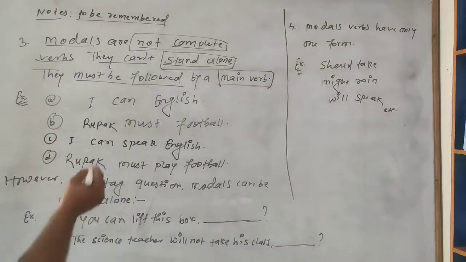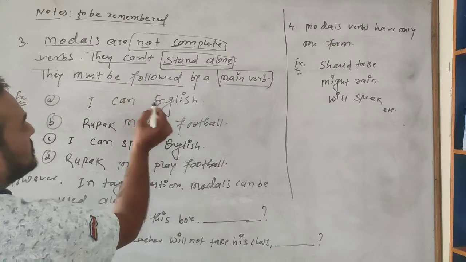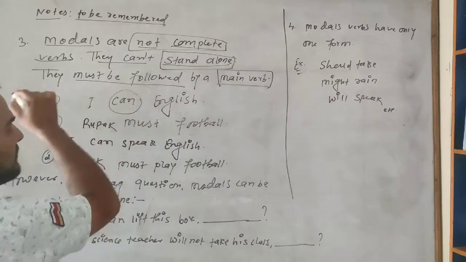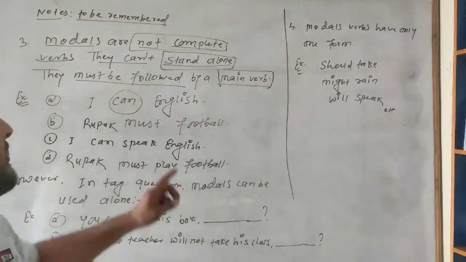Let us see an example. "I can English." There is no main verb and there is no good sense in this sentence. Here the existence of can has no meaning.